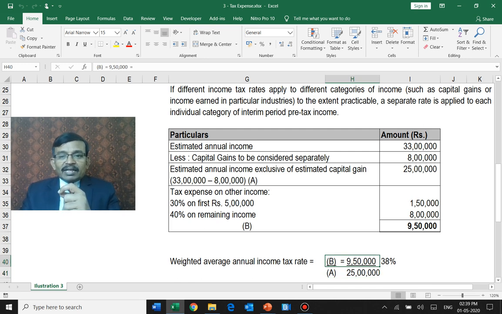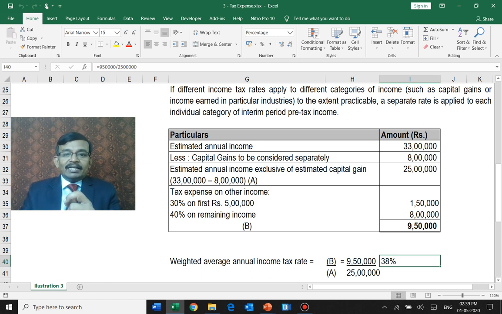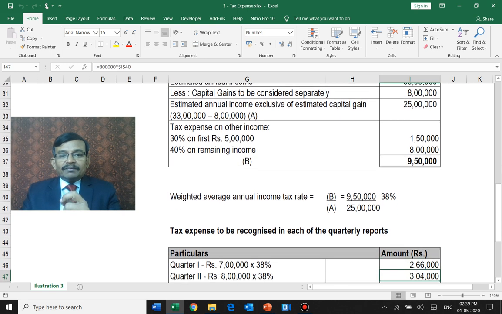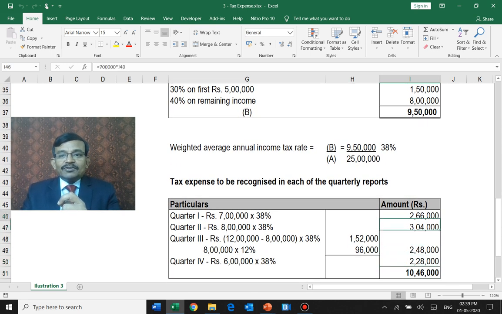So if you consider the estimated tax divided by the estimated annual total income, the weighted average annual income tax rate comes to 38%. Using this 38%, for every quarter, we will arrive at the tax which is payable. Quarter 1, 7 lakhs is the income. So 38% on that comes to 2.66 lakhs. On the second quarter, it is 8 lakhs, on which 38% comes to 3.04 lakhs.